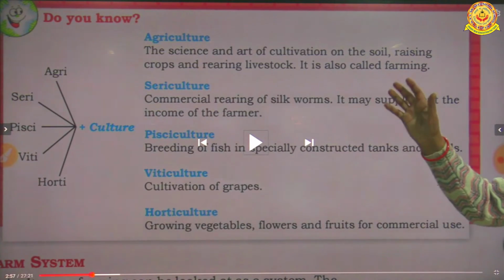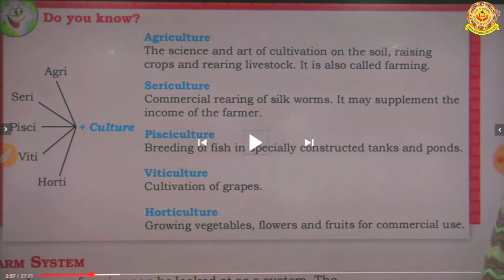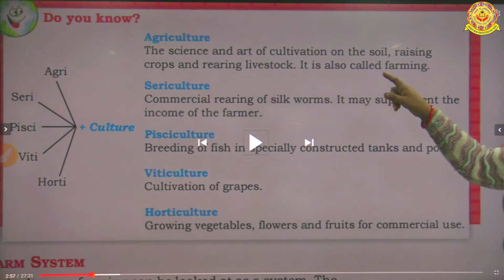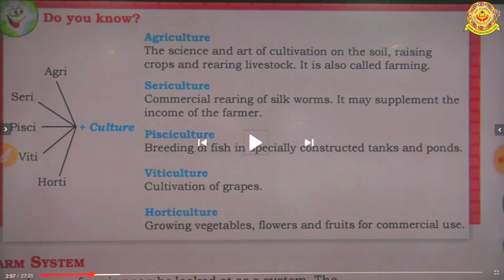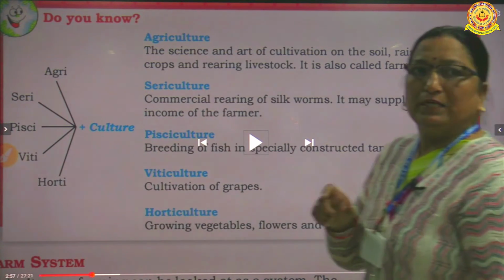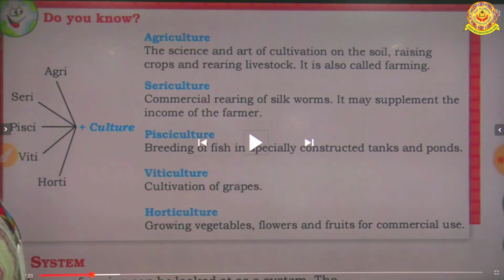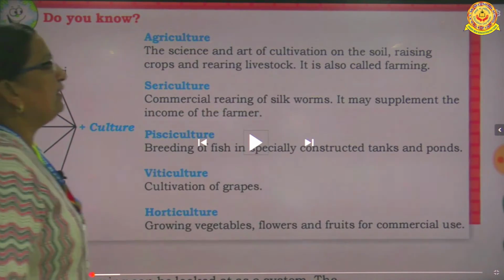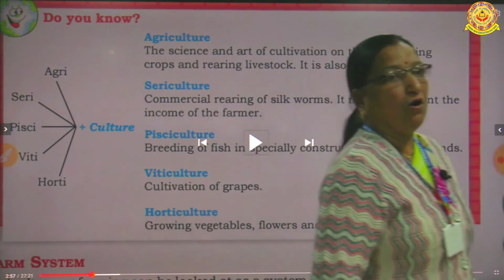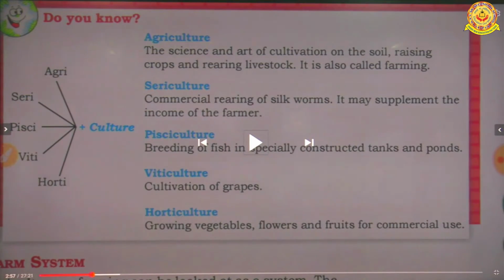So what do you understand by agriculture? First of all, we know about the meaning of the agriculture. So agriculture is the science and art of the cultivation on the soil. Science and art. Be focused on those 2 words, science and art. So agriculture is the science and art of the cultivation on the soil, raising crops and rearing the livestock, and it is also called the farming. Okay.